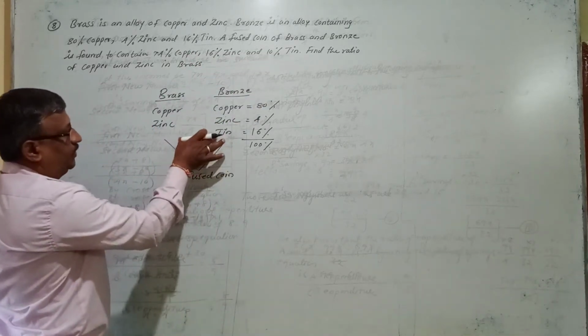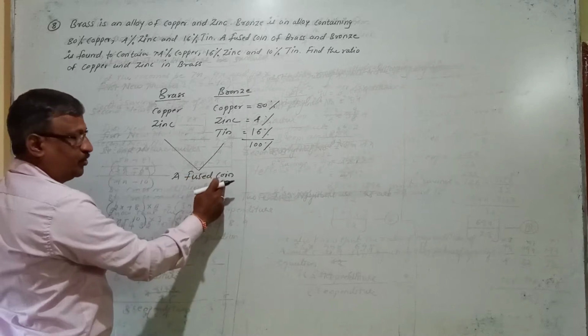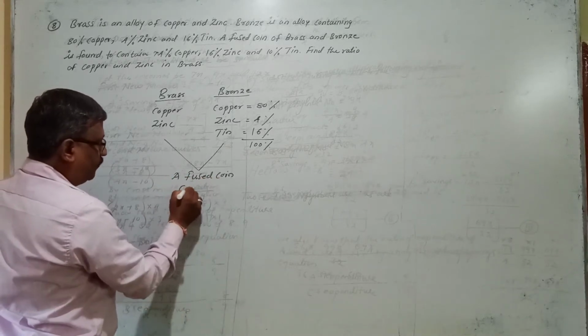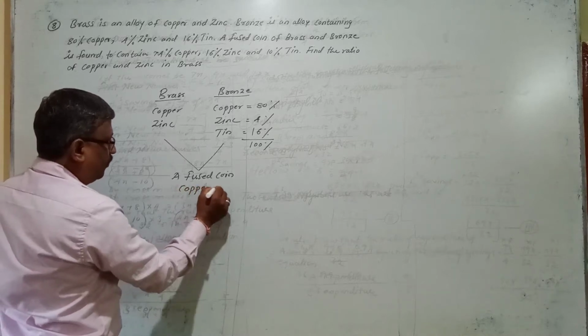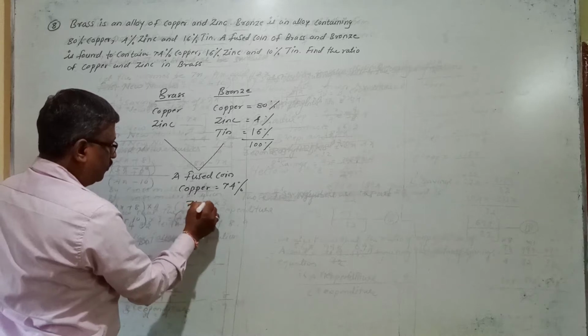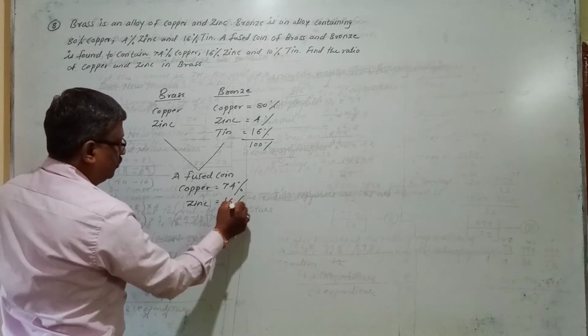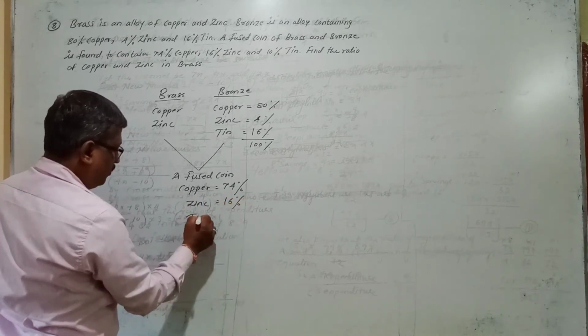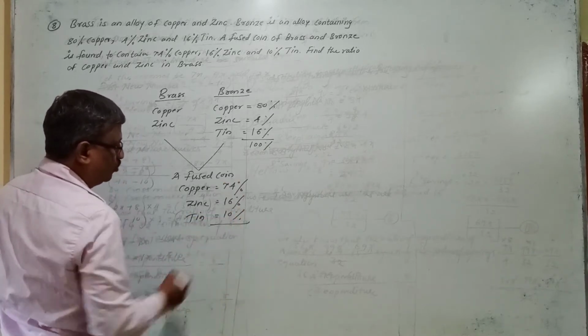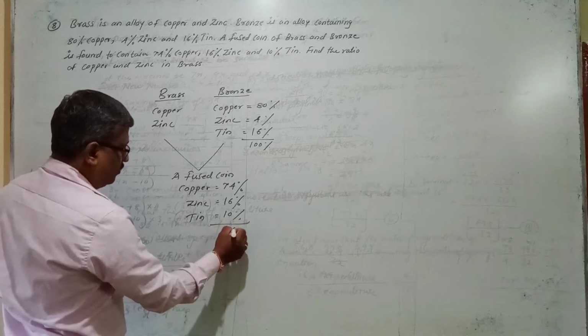So this fused coin contains copper 74%, zinc 16% and tin 10%.